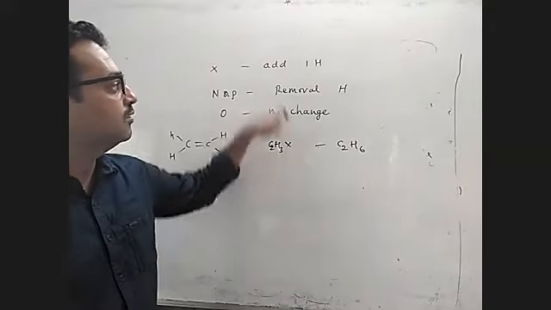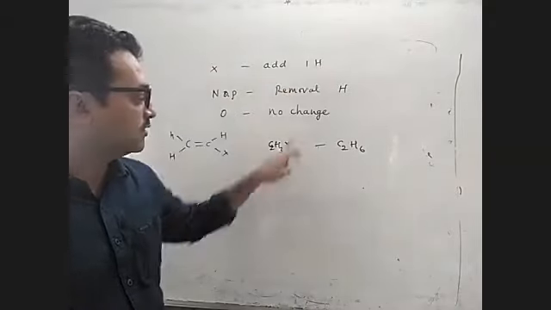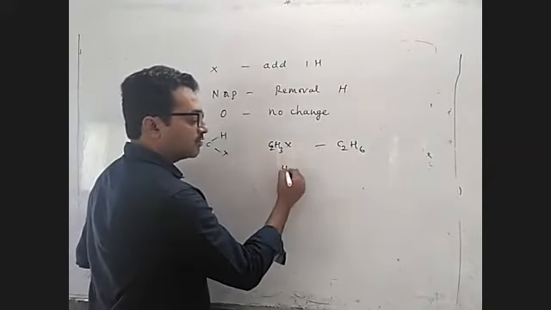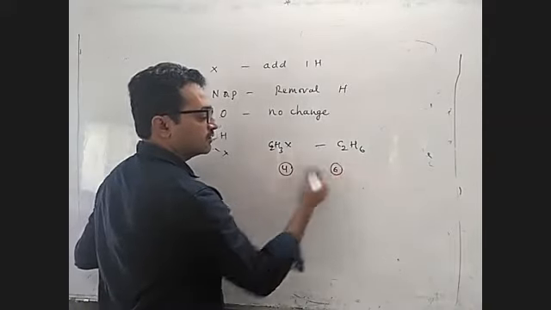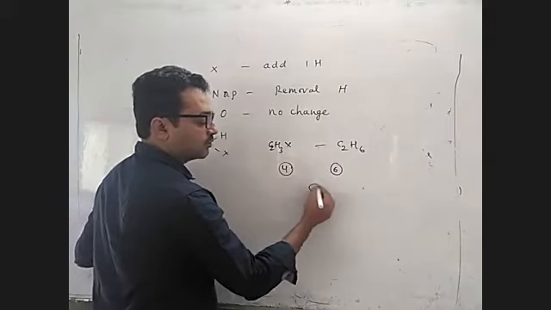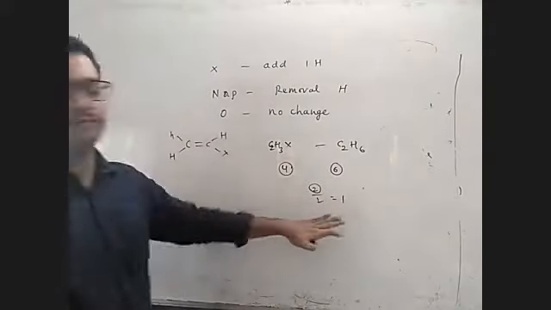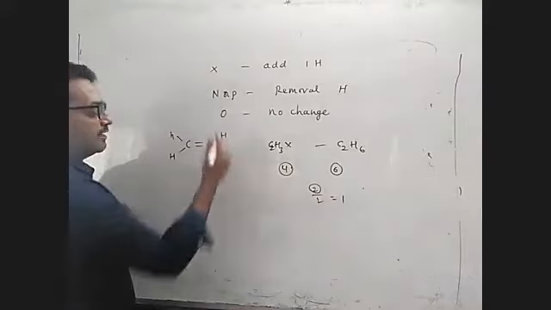So what you have to do? For halogen you have to treat it as 1 hydrogen and add that. So here how many hydrogens are there? 4 hydrogens. Here 6 hydrogens are there. So 6 minus 4 is 2. By 2 you have to divide. That is 1. Okay.